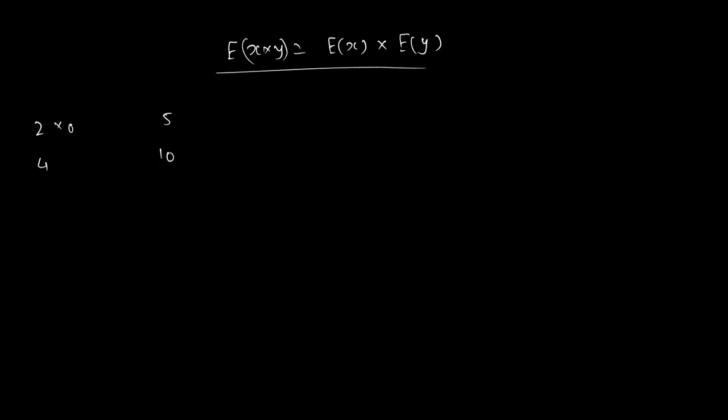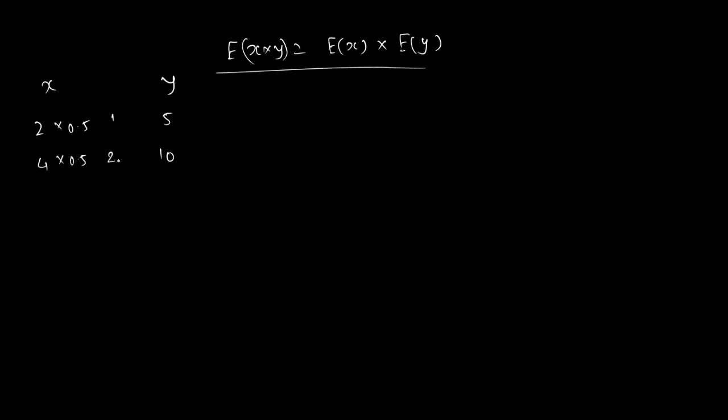Hello friends. Let us do something regarding the expected value of x into y being equal to the expected value of x into the expected value of y. Now in the previous lecture we have seen that this does not hold true. Let's try it once again. 2, 4, 5, 10. What is the probability? 0.5. This is x, this is y. What is the probability? 0.5.